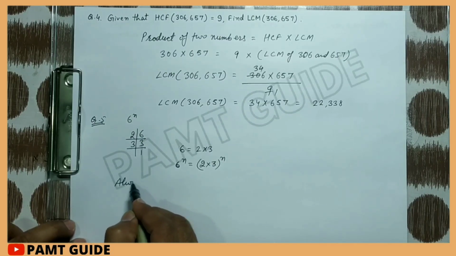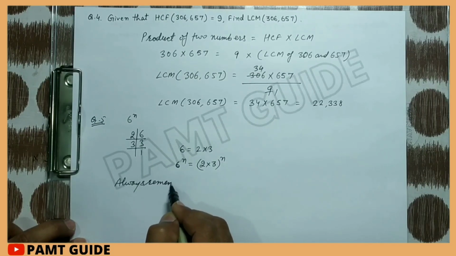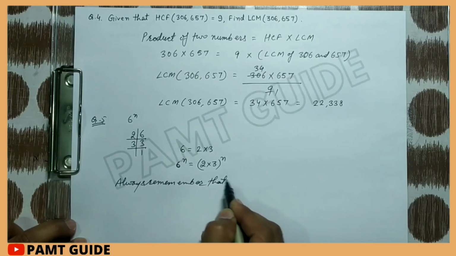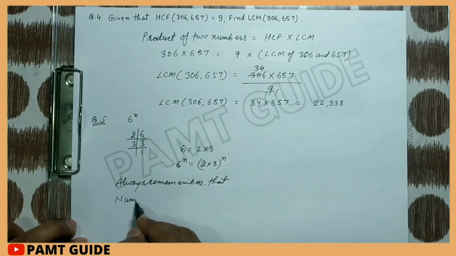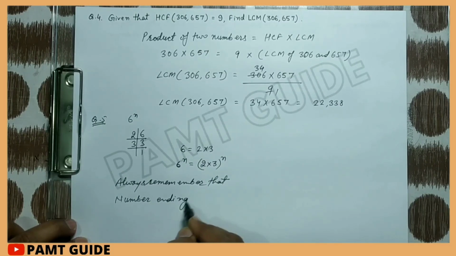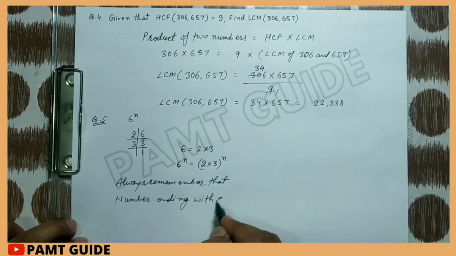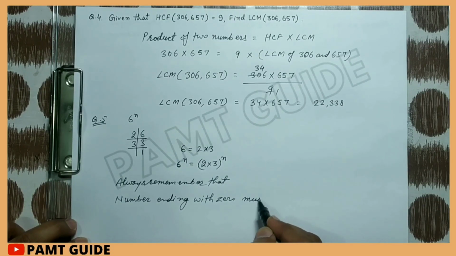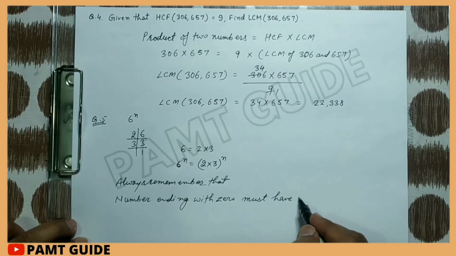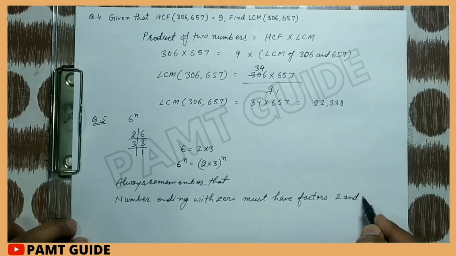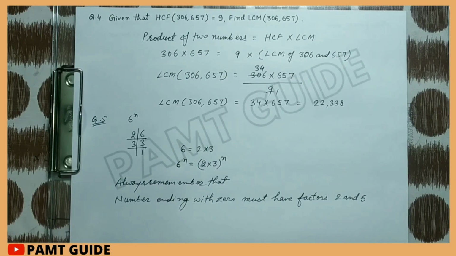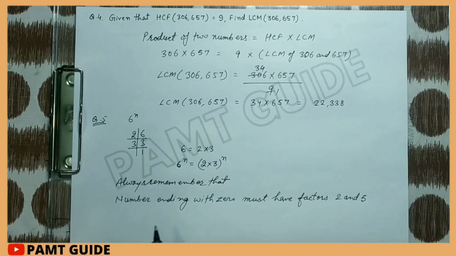And always remember that a number ending with 0 must have factors 2 and 5.